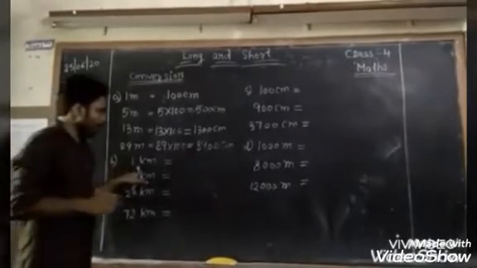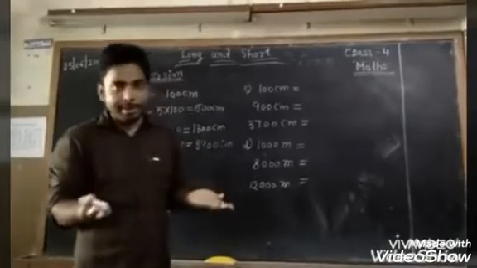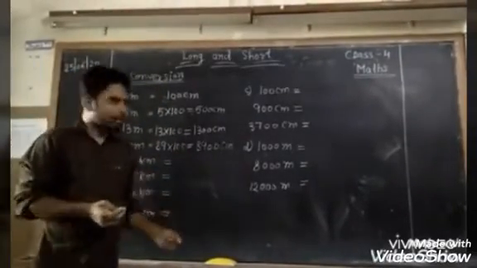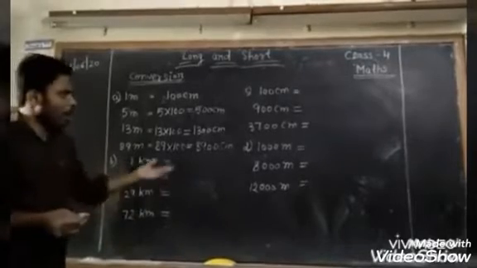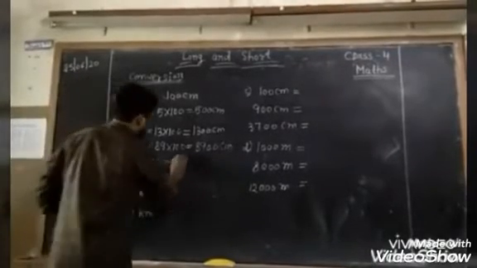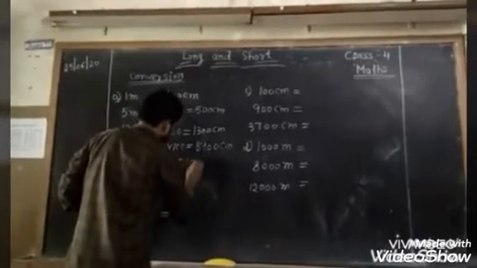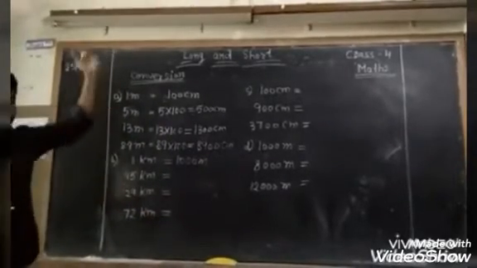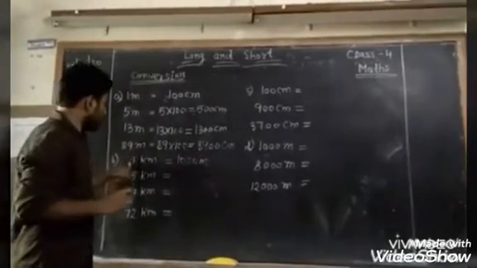Now, as I earlier told, 1 kilometer can be divided into how many equal parts? We have to convert all this kilometer into meter. So 1 kilometer can be divided into 1000 equal parts, and each part equal to 1 meter. So 1 kilometer equal to 1000 meter.